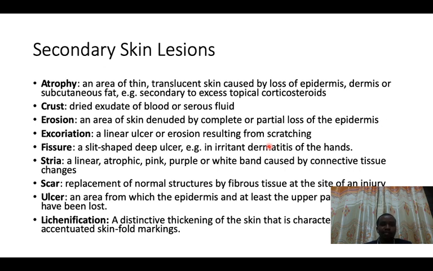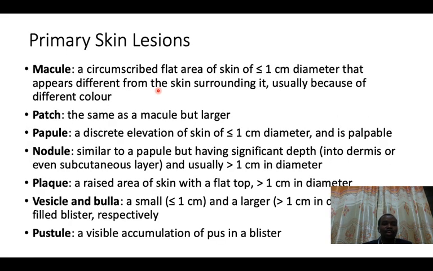Secondary means, for example, your skin is itching. So if your skin is itching, you will try to scratch yourself. As you scratch yourself, you will form some linear ulcers or erosions, which are called excoriations. So excoriations are secondary skin lesions because they started as an itching skin lesion, which is a primary skin lesion, and ended up as excoriation after scratching, and we call this a secondary skin lesion. So I hope you understand these two terms, the primary skin lesion and the secondary skin lesion.